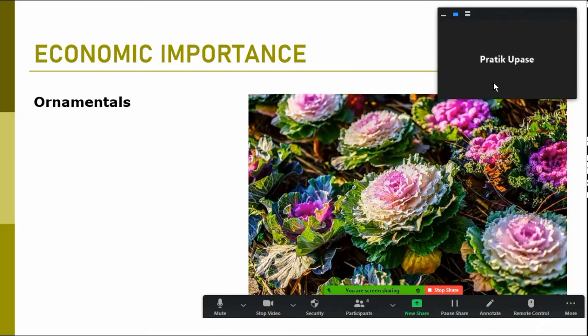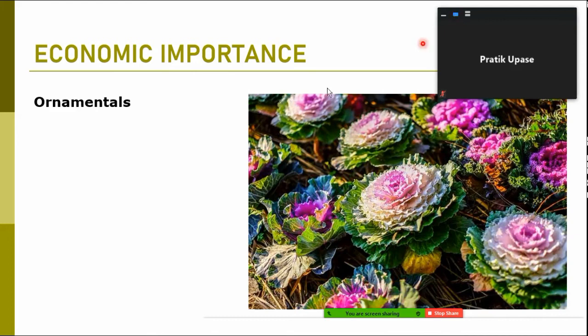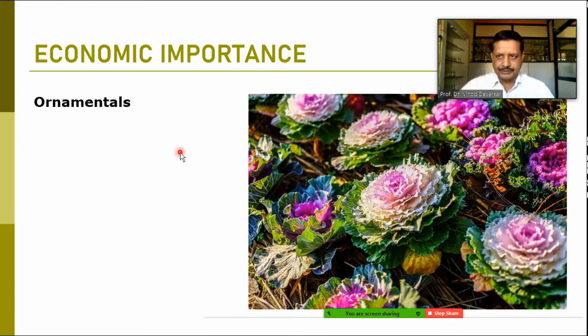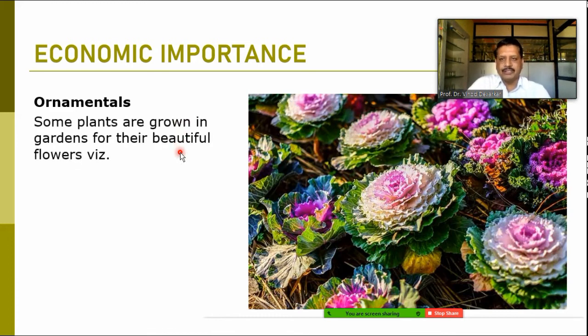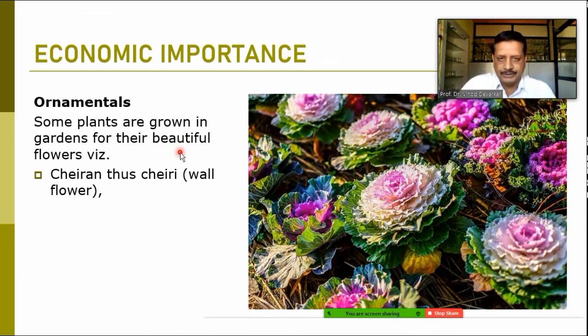When we talk about the ornamental species of family Brassicaceae, most of the members are having the bunch of flowers and the leaf-like leaves which are variously shaped and colored. So some members are having the beautiful flowers as well as leafy structures, and these are used as an ornamental species in most of the gardens. So here some of the examples are given. It is the Cheiranthus cheiri. Wallflower is known as. This is the wallflower, that Cheiranthus cheiri.